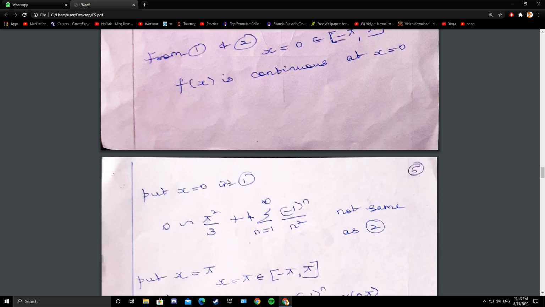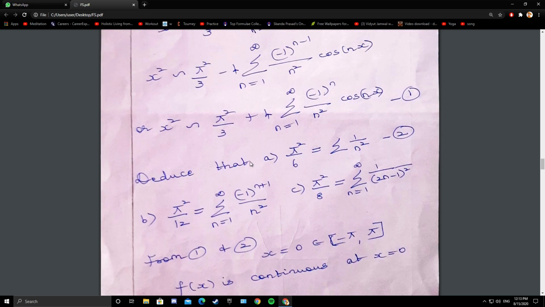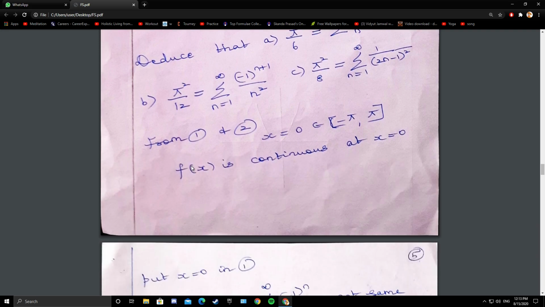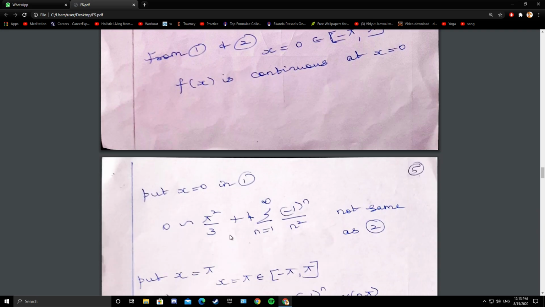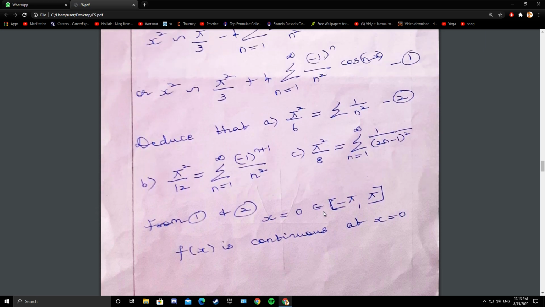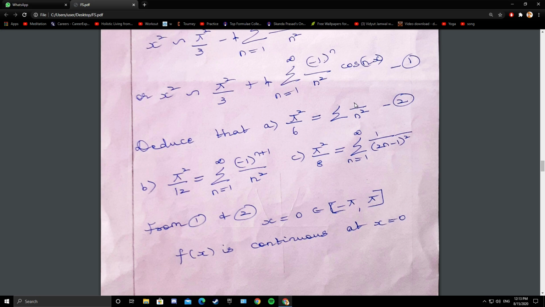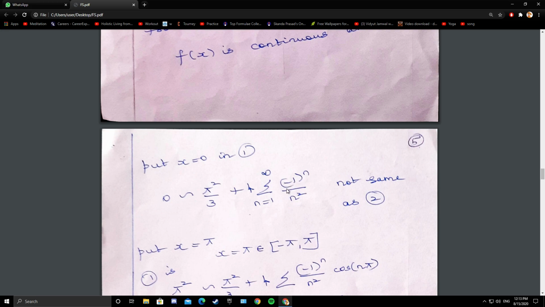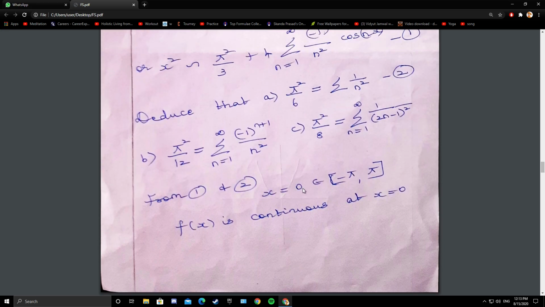The left side is also 0, since x is 0. But what do you need? You don't need (-1)^n. You need only 1 by n square. So x equals 0 is not working out.